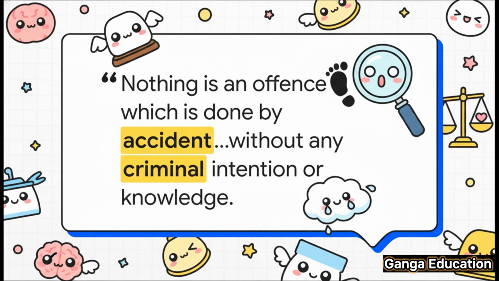It says, "Nothing is an offense which is done by accident or misfortune and without any criminal intention or knowledge." What does that mean in simple terms? It just means that if an act is purely accidental and there was absolutely no criminal intention behind it, it won't be considered a crime.